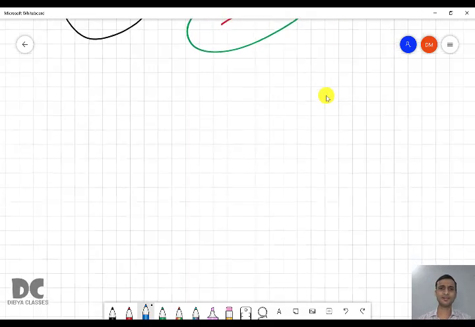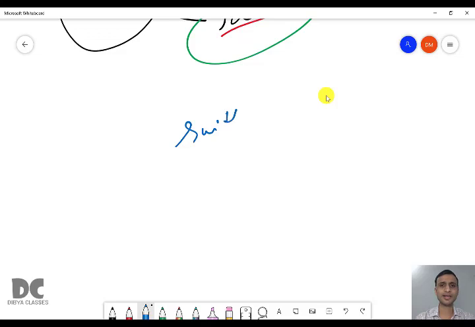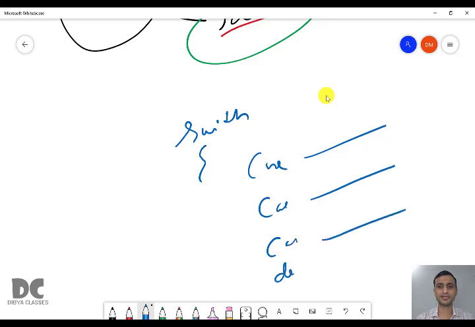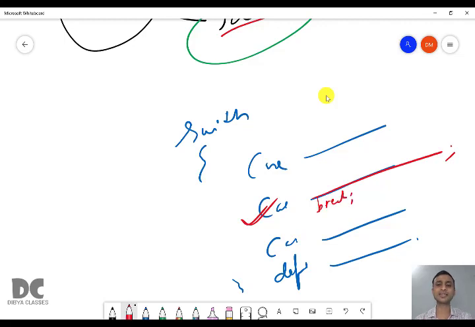So for example, inside a switch, there are three cases: case 1, case 2, case 3, and then default. For example, case 2 is executed. It is true and case 2 was executed. So after executing the lines, the break statement was written. In each case, break is present at the last, if you remember.